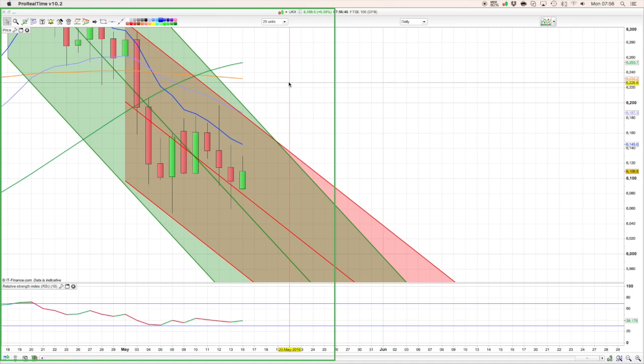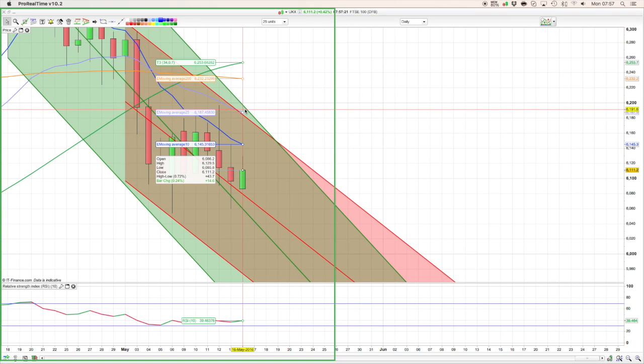So the daily chart, just to make that bigger, we're sort of in the middle of the RAF channels at the moment. However, up here for today, we've got a few resistances. We've got the 25 EMA, which is this purple line, at 6187. We've got the 10-day RAF, 6182, and then we've got the 20-day RAF at 6197, something like that. And then above all of them, we've got this 200 EMA, which is the orange line, 6232 for that level there. So, as I said, we've got a cluster of resistances between 6180 and 6200. So definitely worth watching that level as a fairly key level today.